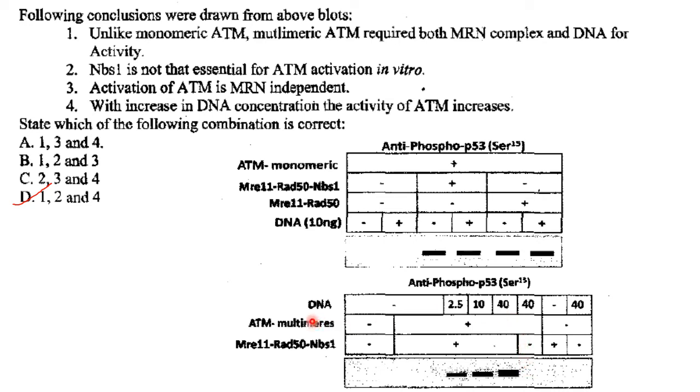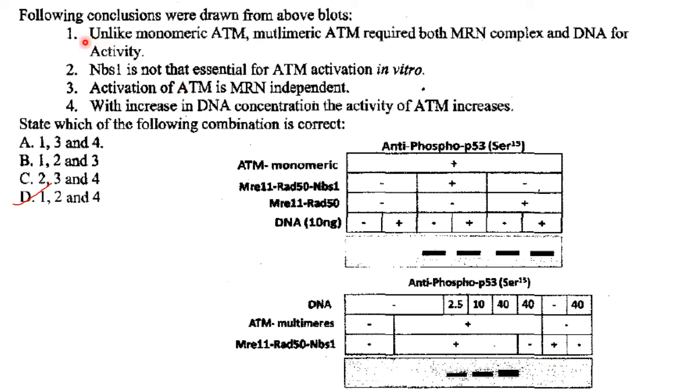That is, it requires both DNA and MRN for its activity. And here also, if DNA is absent and MRN is present, no band is observed. But if DNA is present at 40 nanograms and if MRN is not present, then also no band, showing that MRN and DNA are required for ATM multimeric.